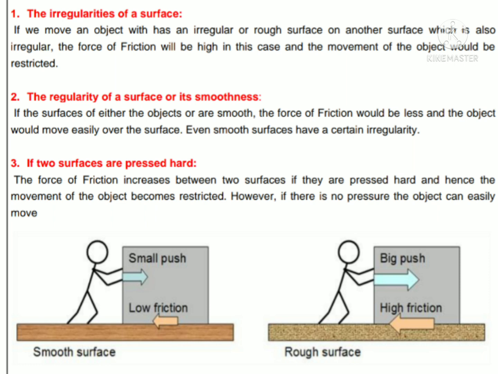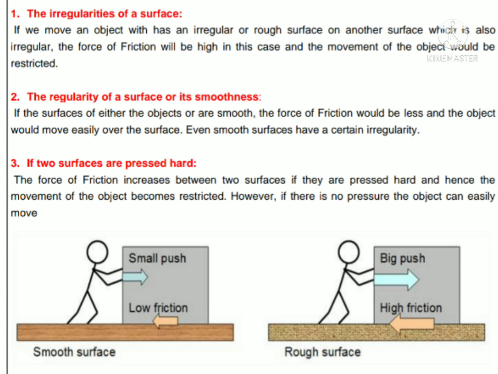Second one, the regularity of a surface or its smoothness. If the surface of either of the objects is smooth, the force of friction would be less and the object would move easily over the surface. Even smooth surfaces have a certain irregularity.